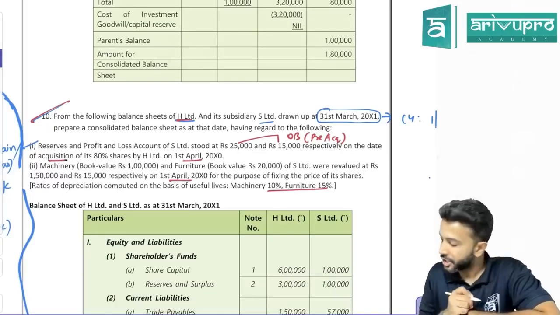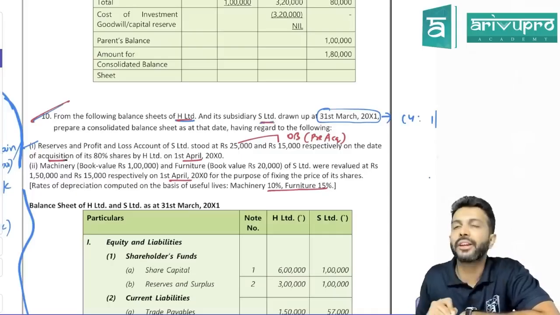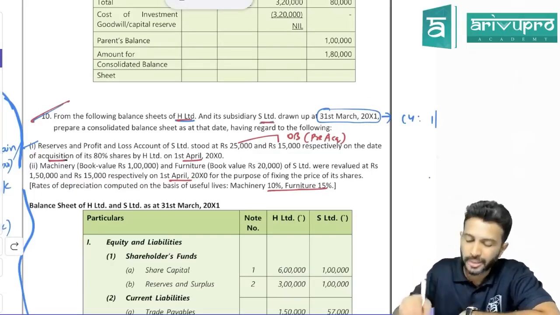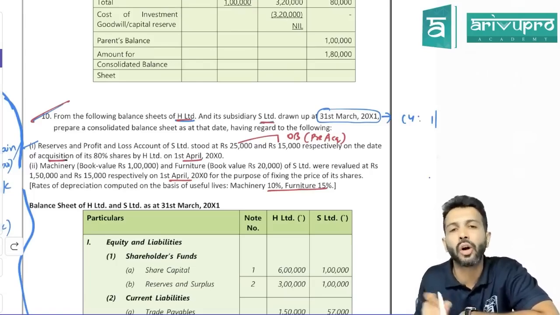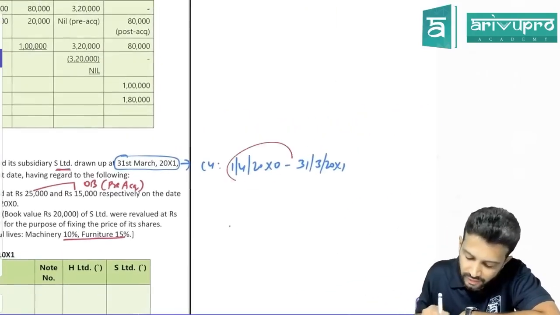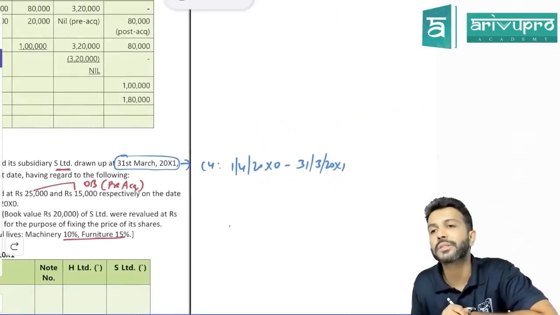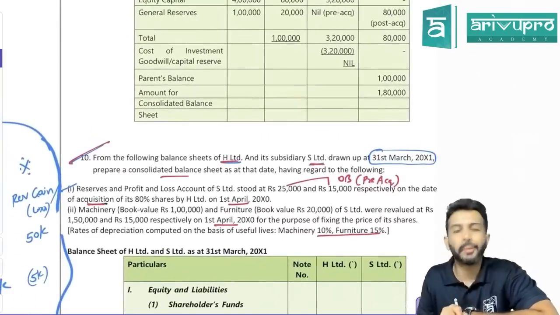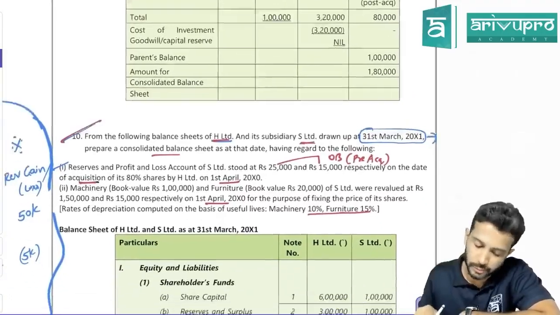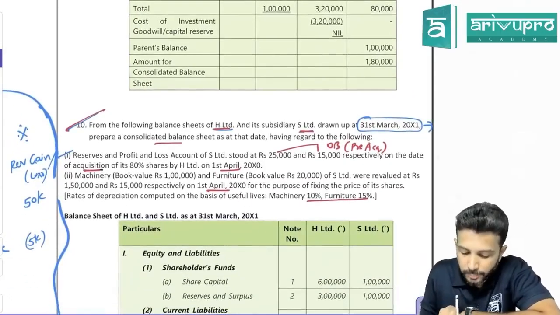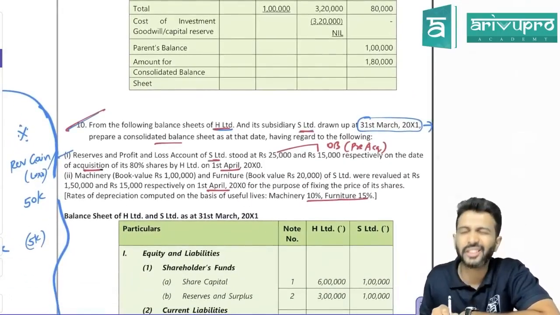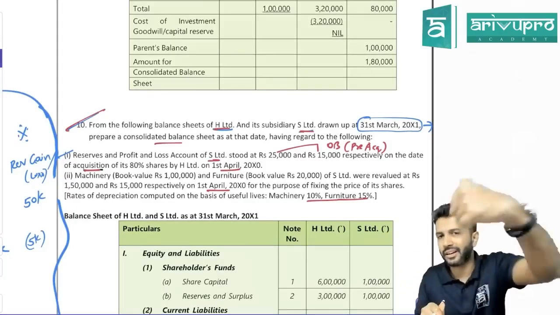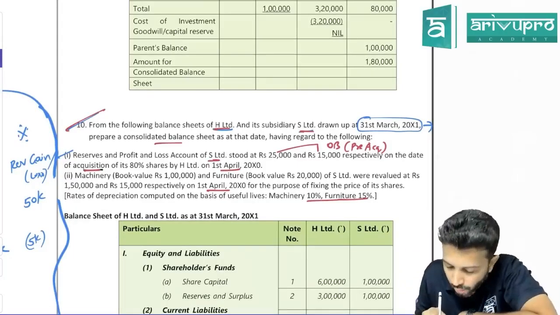From the following balance sheet of H Limited and its subsidiary S Limited drawn up on 31st March 20X1. So that means the year is ending on 31st March 20X1. So what is the current year? 1st April 20X0 to 31st March 20X1. Correct? All right. Prepare the consolidated balance sheet with respect to the following information. Reserves and P&L account of S Limited. Sir, is S Limited the holding company or the subsidiary company? The subsidiary company's reserve balance and P&L balance they've given. At what value?